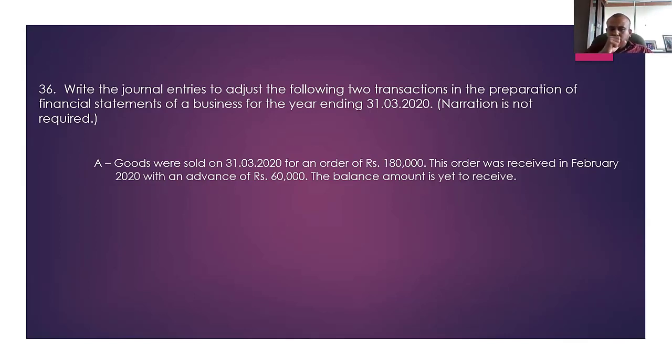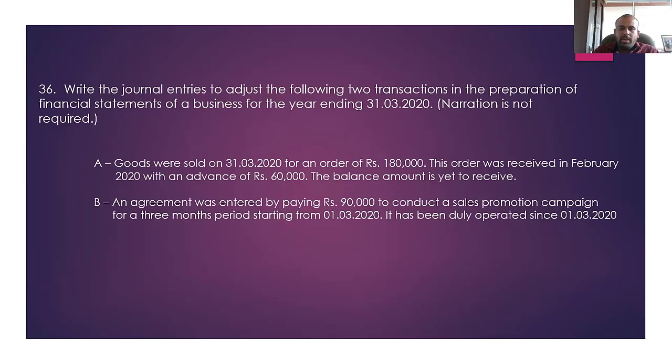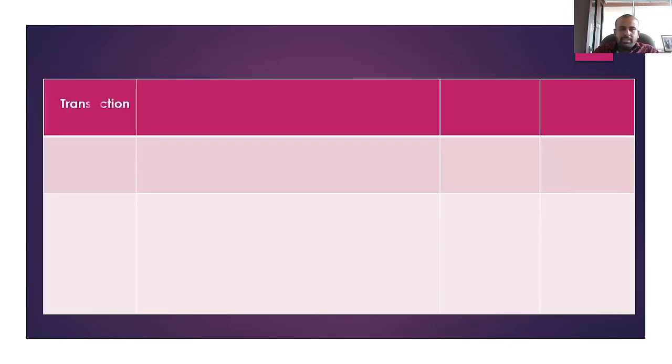But now you have sold the 180,000 goods. So this 60,000 liability is now released, it reduces, because we had a liability to supply the goods. Now you did that. When you supply the goods, that liability will be reduced. So how are you supposed to record it? If you consider the double entries, the advance received account needs to be debited 60,000, right?